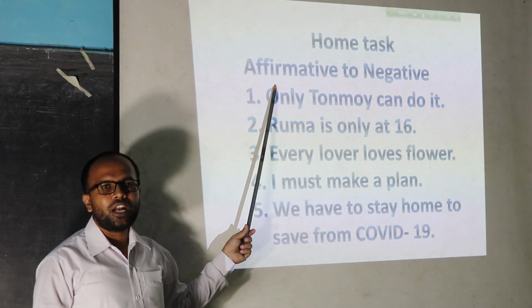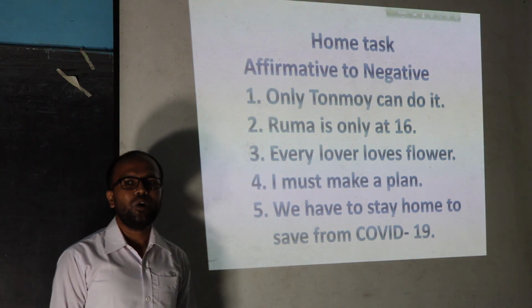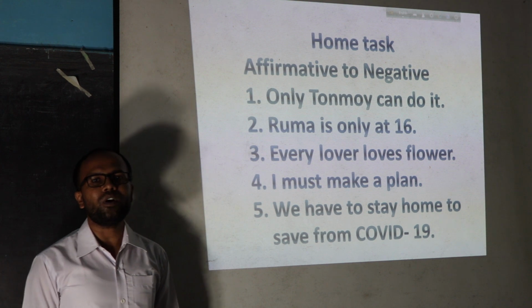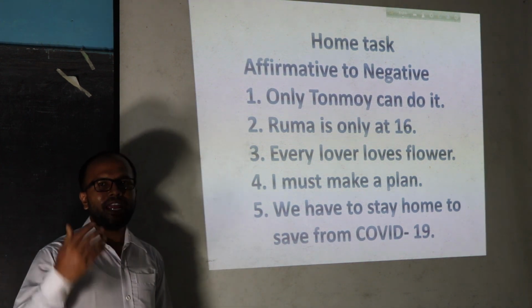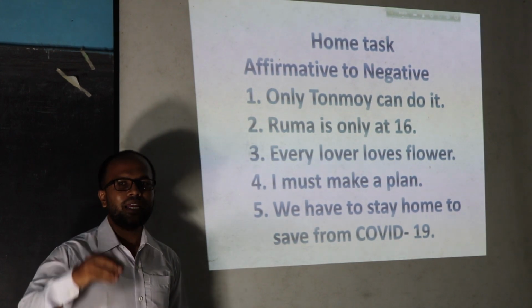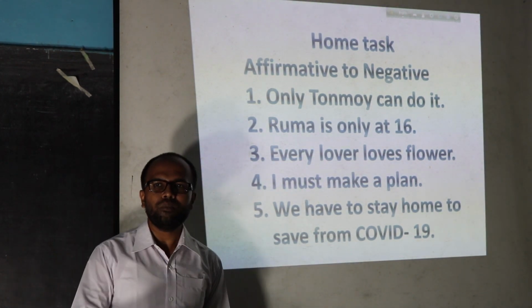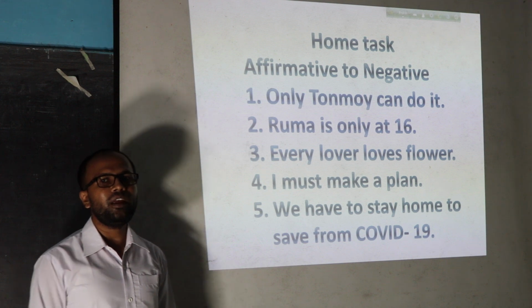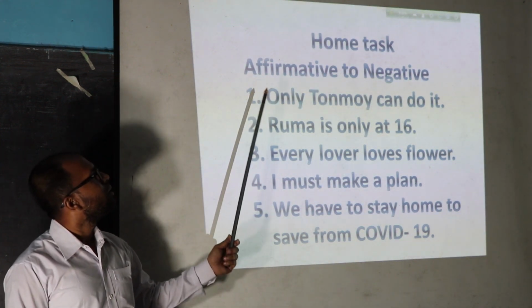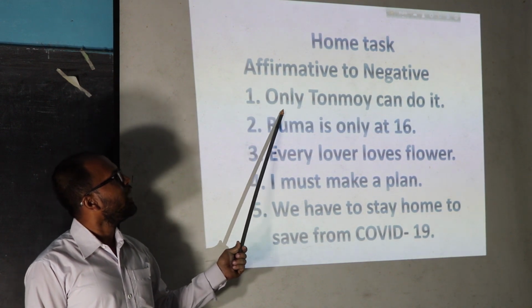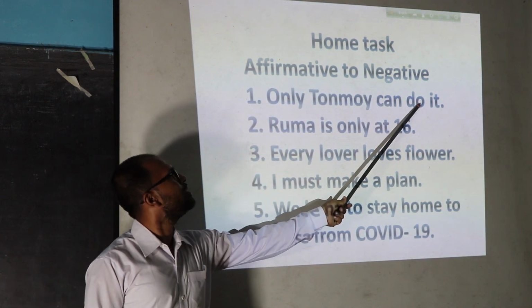Our next rule we can explain with another example. In this situation, we have learnt about changing sentences from affirmative to negative. For the next time, I am giving some home task for everybody. Now write down on your khata. Number 1, only Tanmoy can do it.